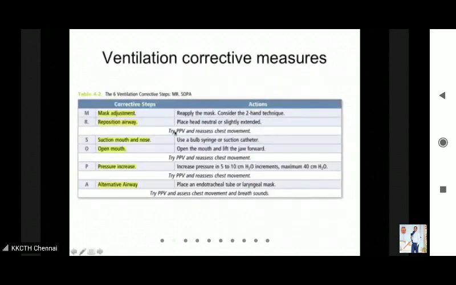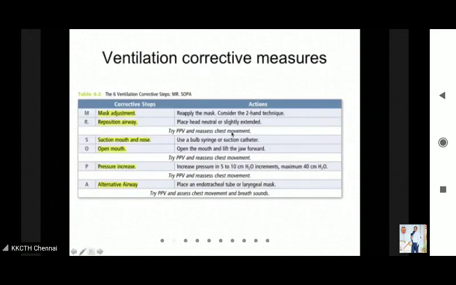So you have to remember this mnemonic MR SOPA. Okay, so M is mask adjustment. So you reapply the mask, consider two-hand technique for holding the mask, reposition the airway, place head neutral or slightly extended. So after completing these two steps, again try PPV and reassess the chest movement.